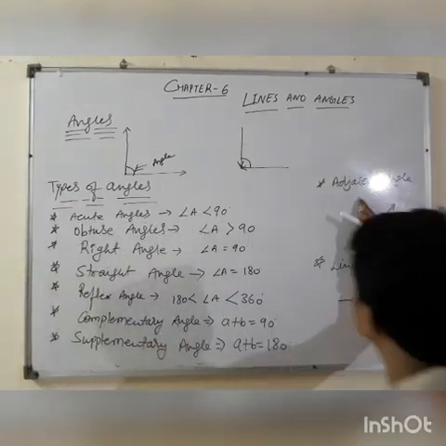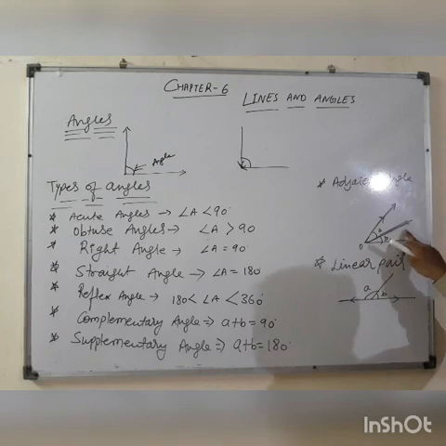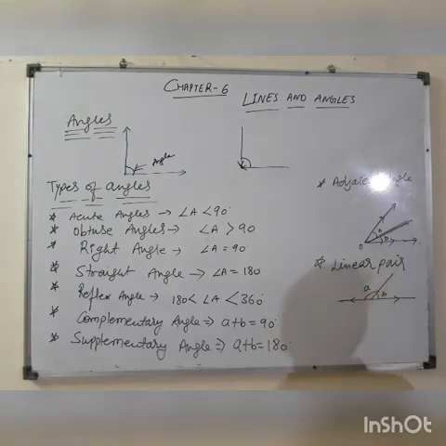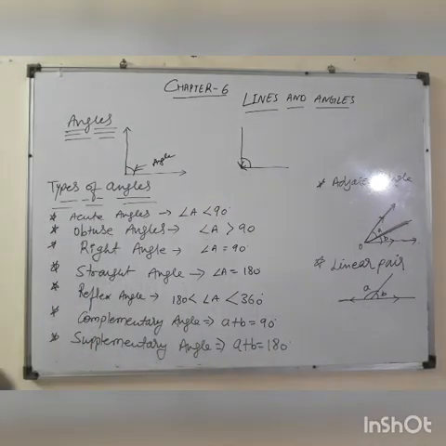What are adjacent angles? If two angles are there and one arm is common to both the angles, then they will be known as adjacent angles. What is a linear pair? If two angles are meeting and forming a straight line, then they will be known as a linear pair. Okay students, now we will discuss some basic theorems.